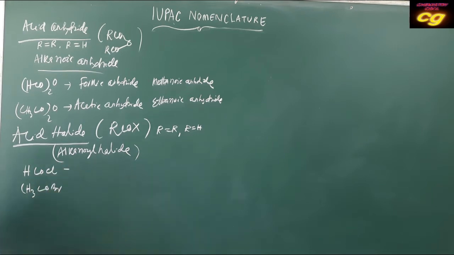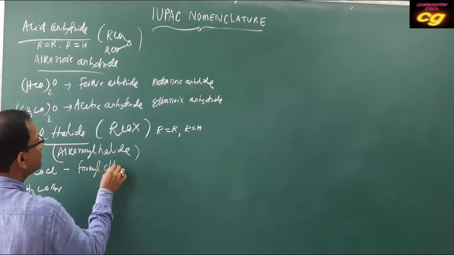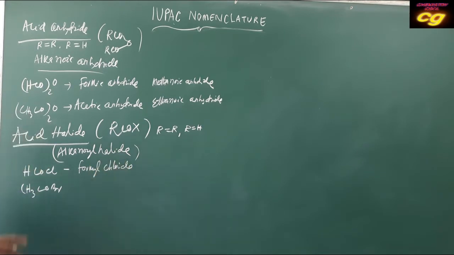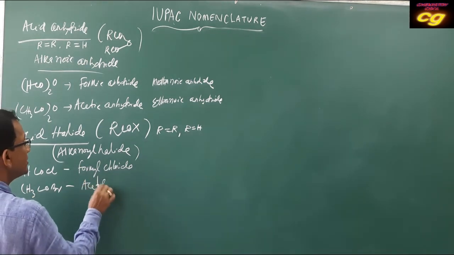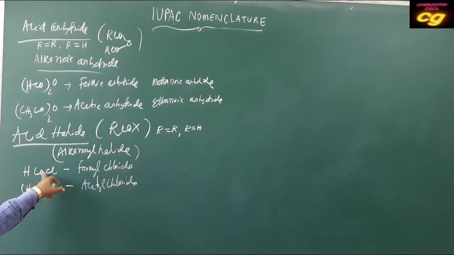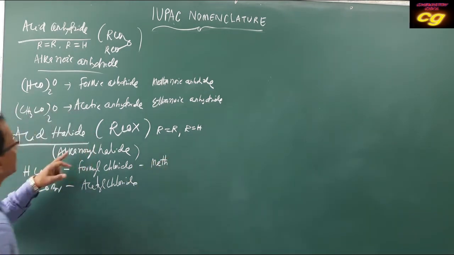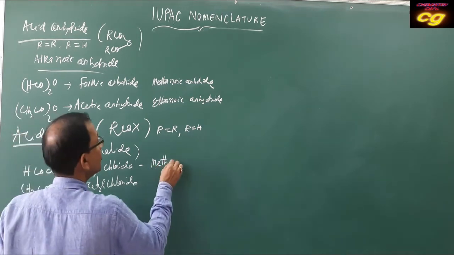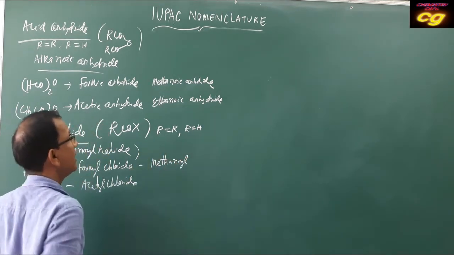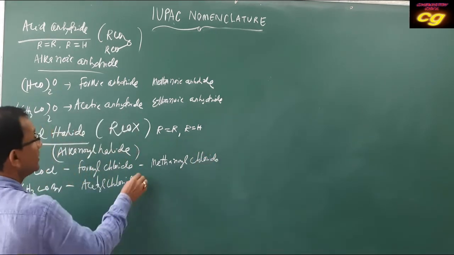What is the name? As it is derived from formic acid, it is formyl chloride. And this is from acetic acid, so acetyl bromide. Formyl chloride is methanoyl chloride, because it is called alkanoyl halide.